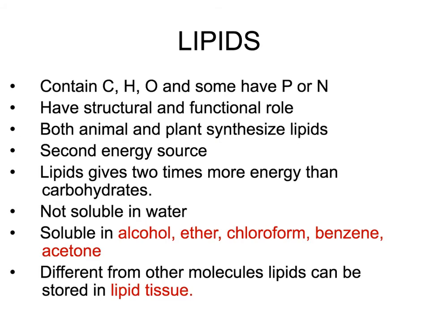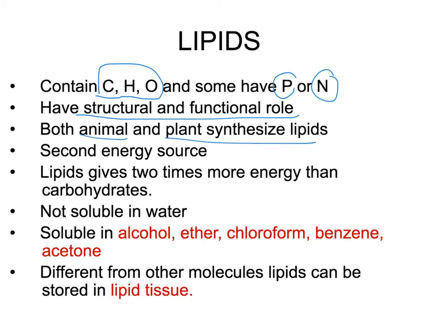Like carbohydrates, lipids have carbon, hydrogen and oxygen atoms, and some lipids may also have phosphorus and nitrogen. Lipids have structural and functional roles in the body, and both animals and plants can synthesize lipids. If you remember, lipids are the second energy source because the first energy source is carbohydrate, but lipid gives 2 times more energy than carbohydrates. Lipids are not soluble in water, but they are soluble in alcohol, ethyl, chloroform, benzene and acetone.